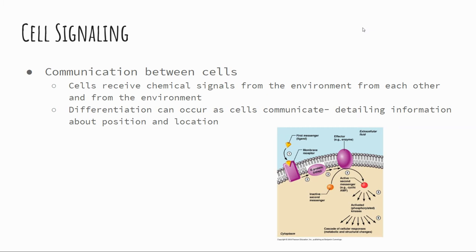All right, so cell signaling. We talked about cell signaling when we talked about the nervous system. This is communication between cells. Cells receive chemical signals from the environment and from each other. Differentiation can occur as cells communicate, detailing information about the position or location. And so basically what this means is signals and information taken in from the environment around a cell can cause certain genes to become active or certain genes to be turned off. So this is another example of cell differentiation.